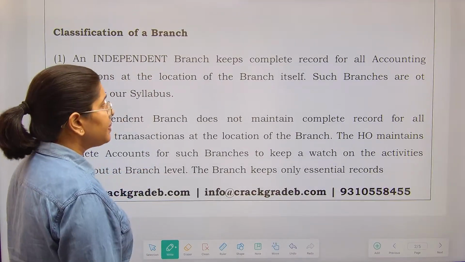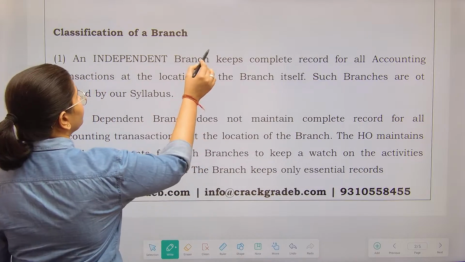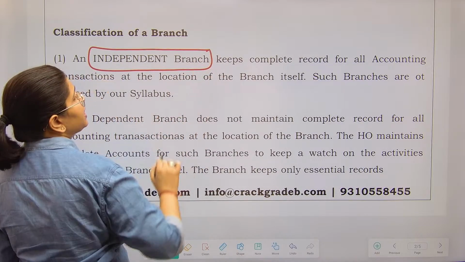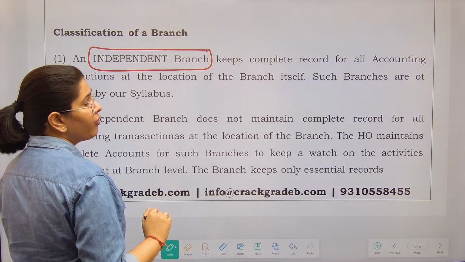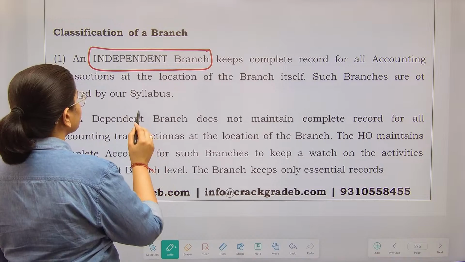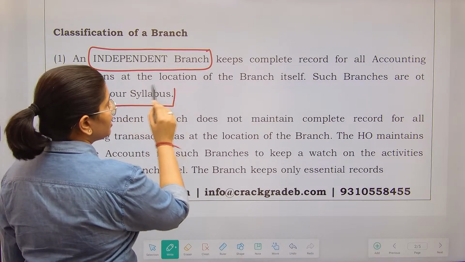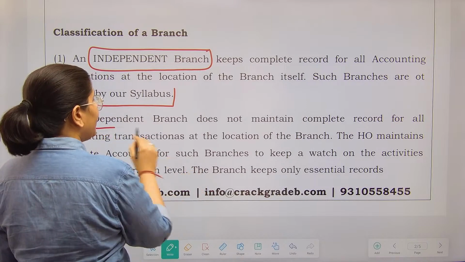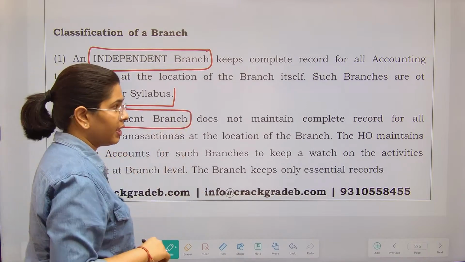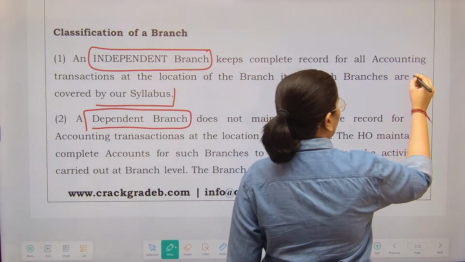See, an independent branch keeps a complete record of all the accounting transactions at the location of the branch itself. Such branches are not covered by the syllabus. A dependent branch is what we are covering.